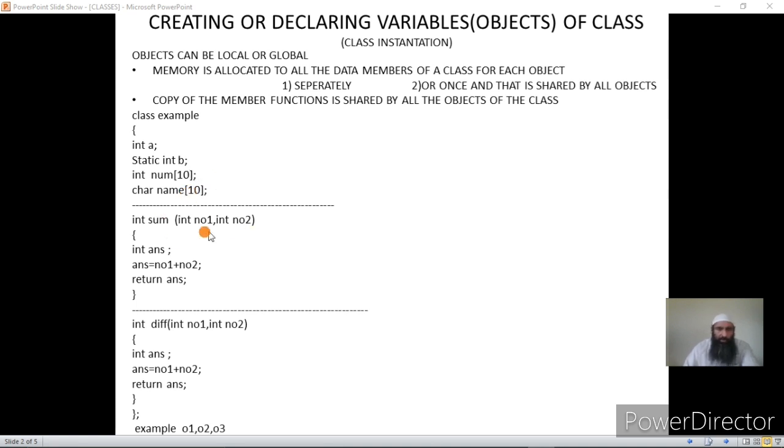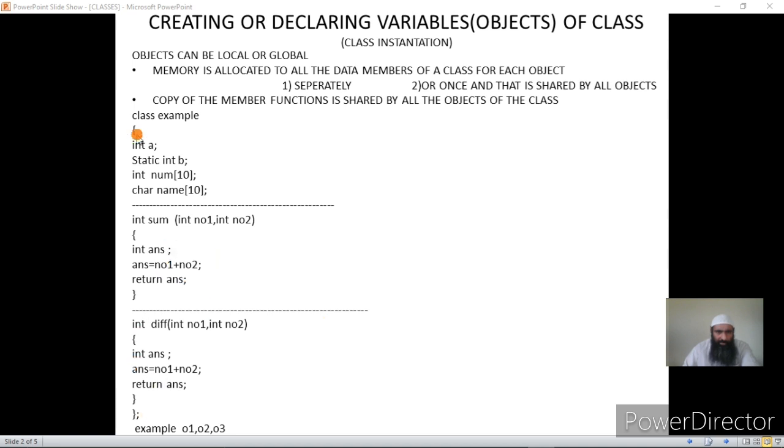Now we have got two function members of this class. One is the sum and one is the difference. So this class example has got four data members. Two are integers, one is an integer array, and another is a character array, that is name.